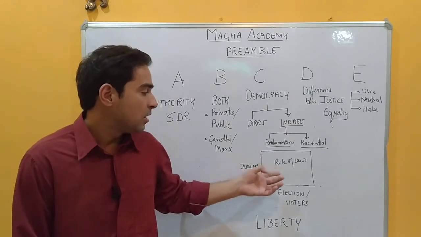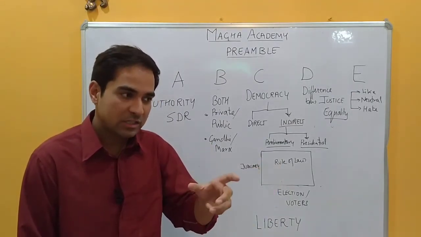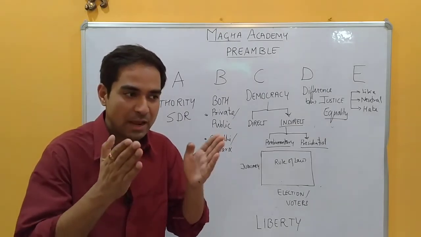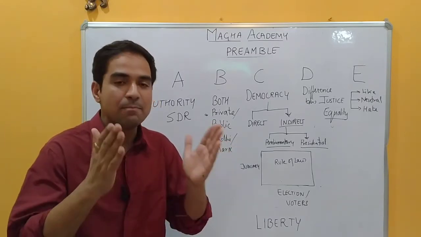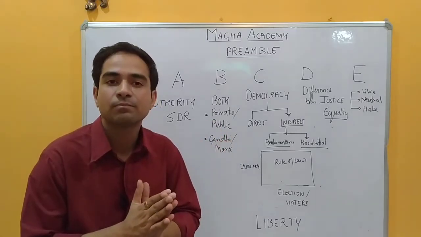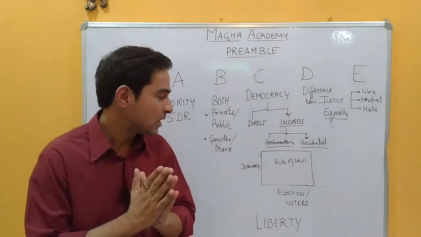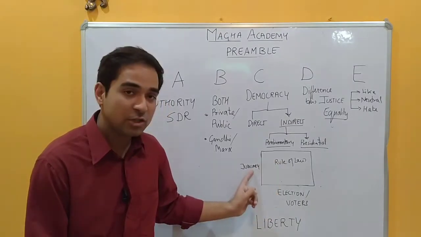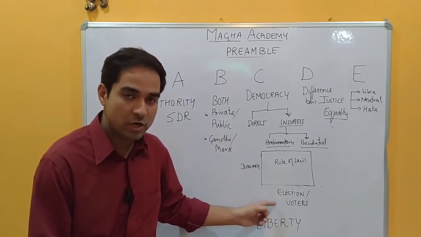So let me also explain what democracy is, in which dimension democracy can survive, or what the important criteria are so that democracy can flourish. For that we have an independent judiciary, and the election process, fair and free elections, a power to voters.